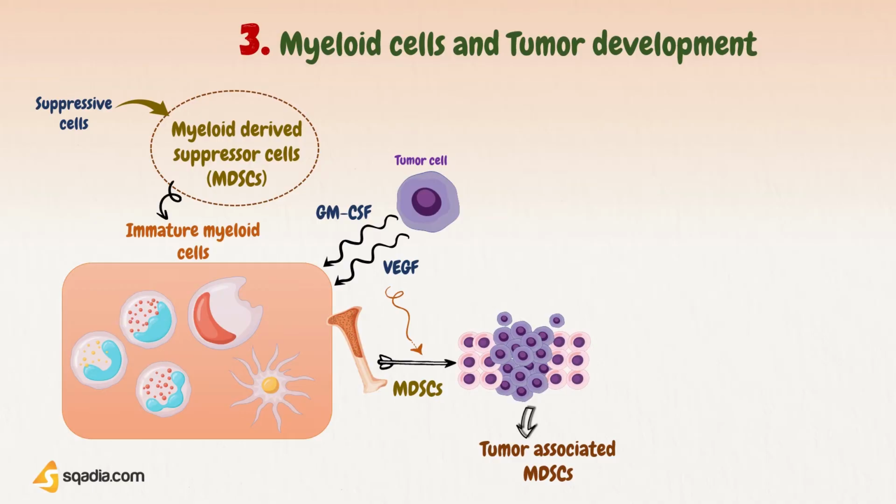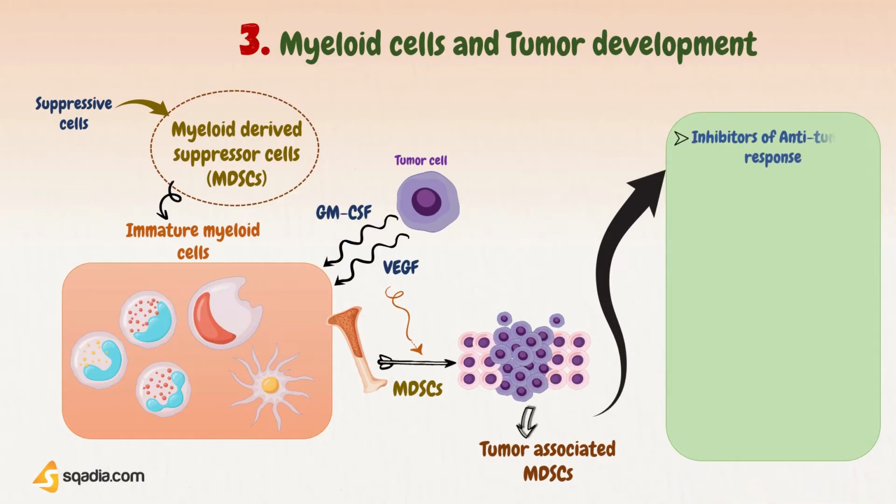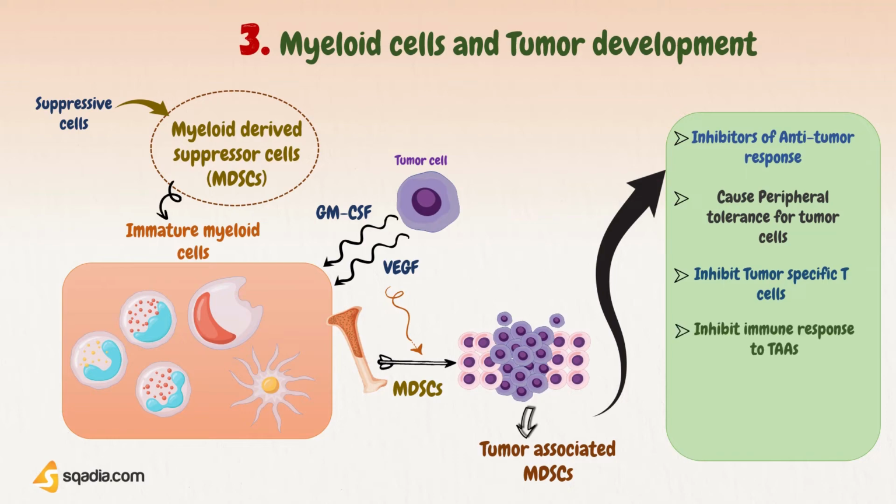tumor-associated macrophages. These immature dendritic cells not only do not initiate an antitumor response involving T lymphocytes, but are actually inhibitors of such a response, causing a state of peripheral tolerance for tumor cells. These MDSCs also migrate to other sites and inhibit the activation of tumor-specific T lymphocytes. In addition, MDSCs inhibit the immune response to tumor-associated antigen by blocking anti-tumor T lymphocytes. Furthermore, MDSCs produce nitric oxide synthase, leading to the generation of nitric oxide, which has an immunosuppressive effect.